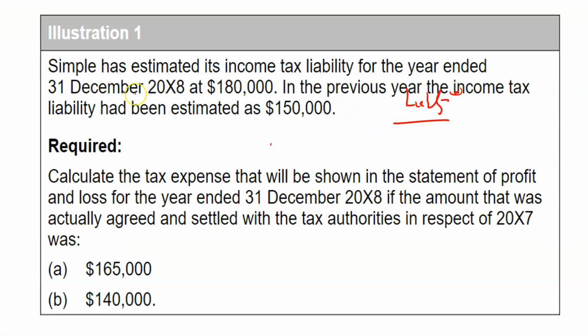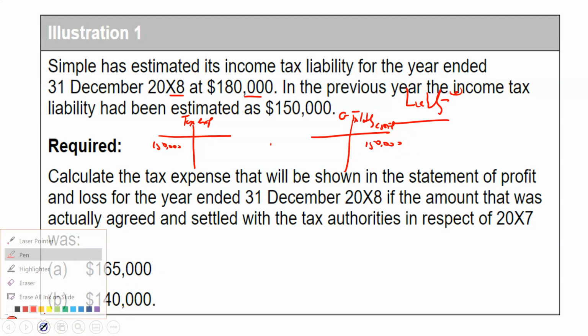Key point here. Simple has estimated its income tax liability for the year 2008 to be 180,000. In the previous year, the liability had been estimated as 150,000. So let's look at what happened in 2007. This is important. In 2007, this is what you did. You said that my tax expense, estimated, of course, was 150,000, and then you credited tax liability in the statement of financial position, under current liabilities, 150,000. So anyone who looks at the statement of financial position will see that your tax for the year had been estimated to be 150,000.